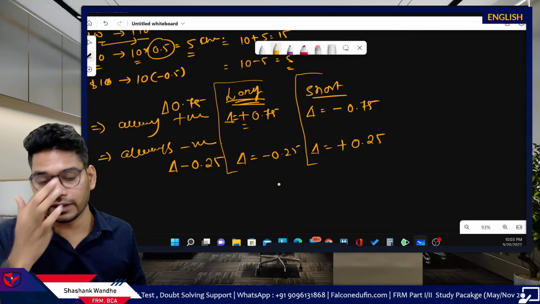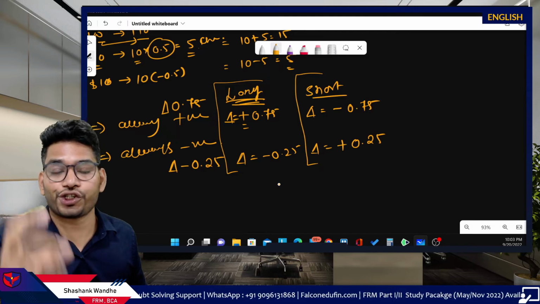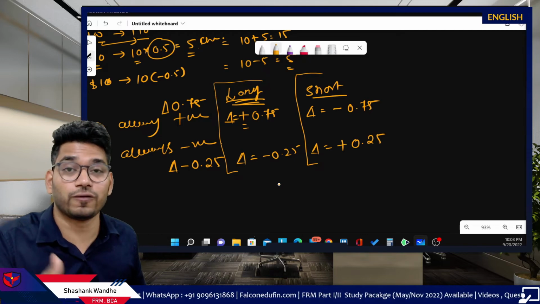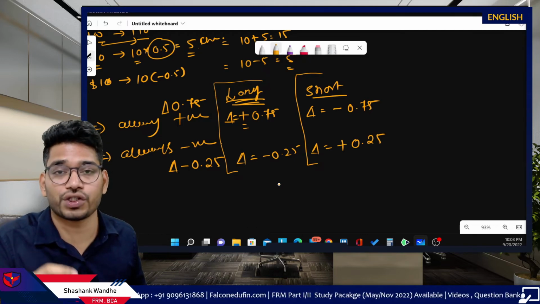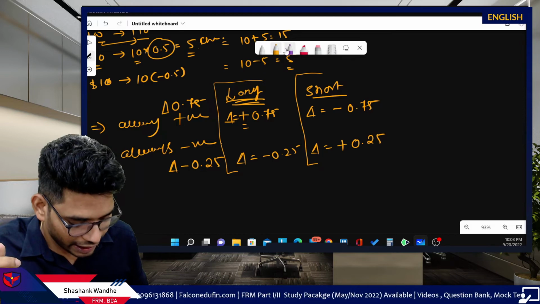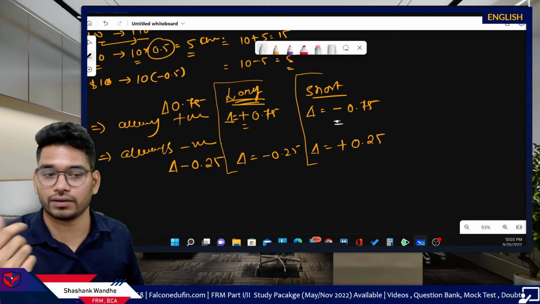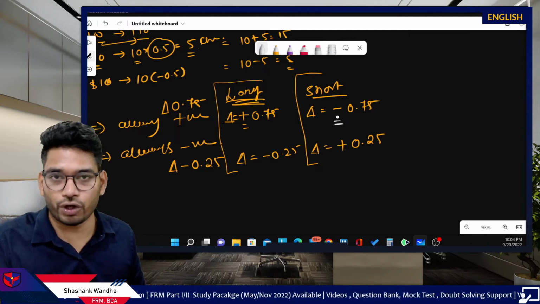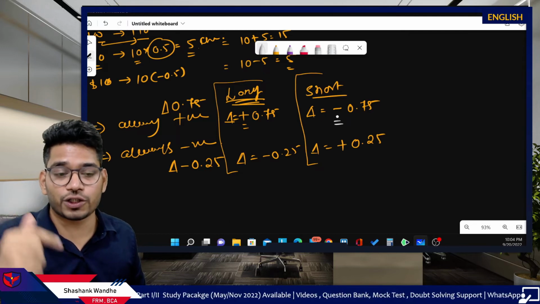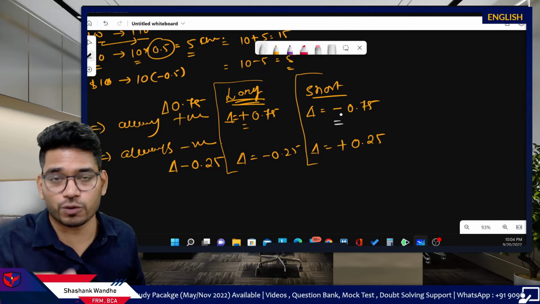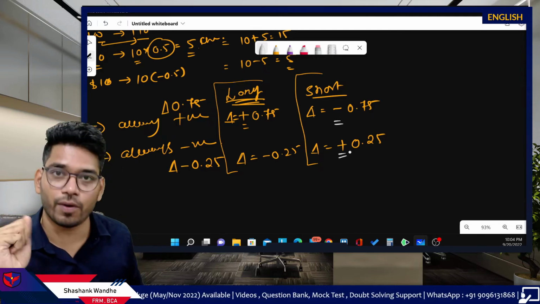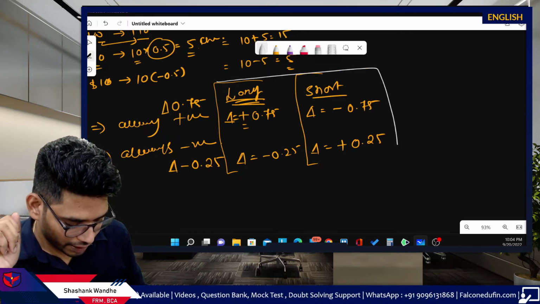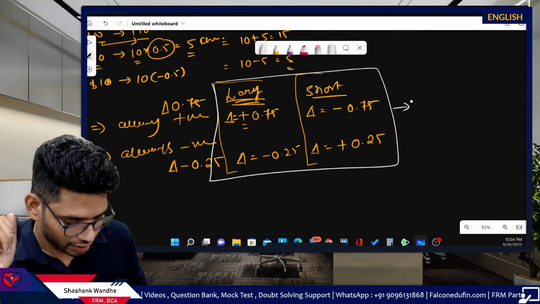If you take a short position in call and the underlying price increases, you will generate losses; your position's value will decrease. This is indicated by the negative sign. And if you take the opposite position, the short position in put option, then as the underlying price increases, your position's value will increase. That's why this is indicated by the positive sign. This is very simple, and this particular thing is known as position delta.